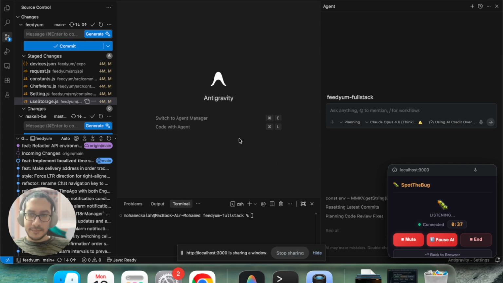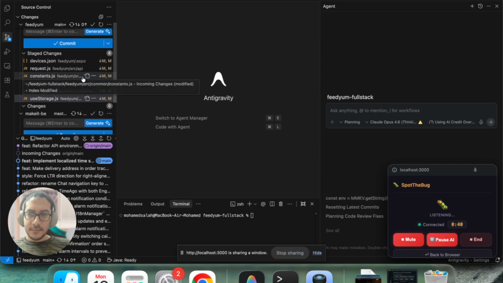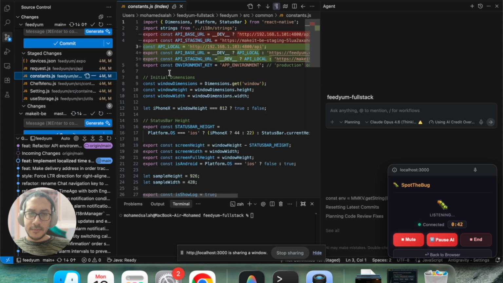Okay, let's start with fedium/src/constants.js. I see you've defined some API URLs here. On line 3, I see the API local constant with a hard... Like which line you say? Sorry, on line 3, the API local constant is set to a hard-coded IP address. This can be a problem during development because your local IP can change. Also, notice how API staging URL on line 4 falls back to API local. Wait. What should I do?